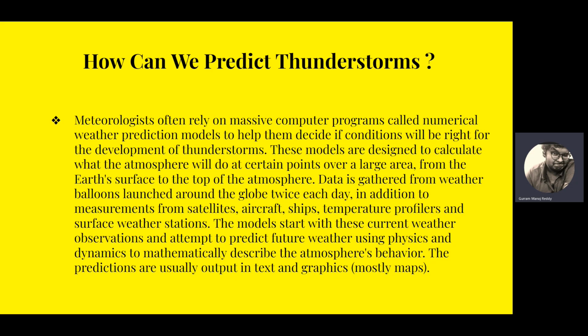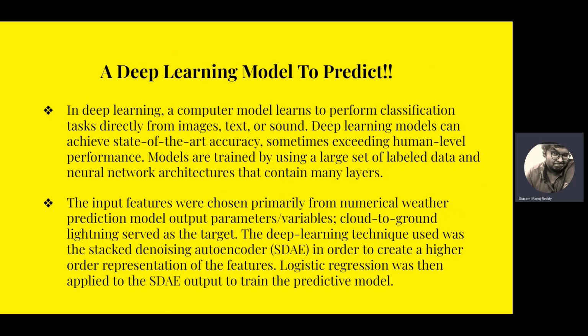You understand, right? From a lot of different places, we can gather data. The models start with these current weather observations and attempt to predict the future using physics and dynamics to mathematically describe the atmosphere's behavior. This does not rely mostly on computational power. Rather, it depends more on dynamics and mathematics and basically the relations between the elements in nature. The predictions are usually output in text and graphs. This is a new way to predict whether a thunderstorm is going to occur or not.